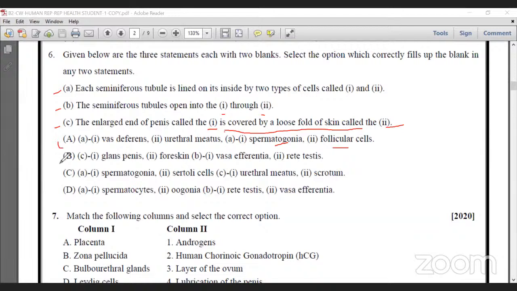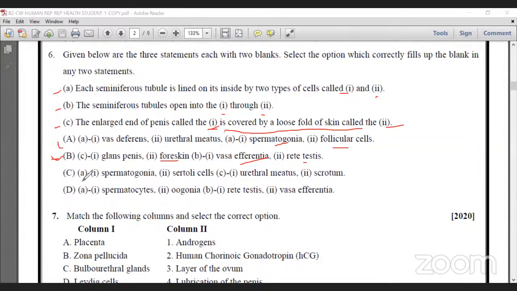In B, what happens? C1 is glans penis, and foreskin. For this, 1 and 2, the vasa efferentia we take. So in B, we can easily identify the correct statement and also the blank. So B is correct.